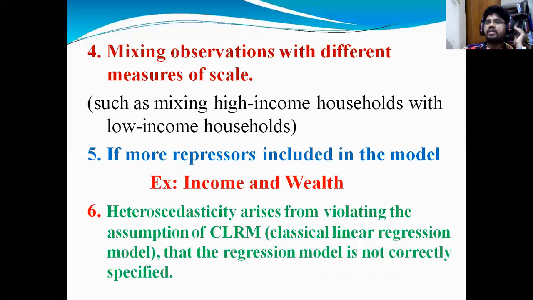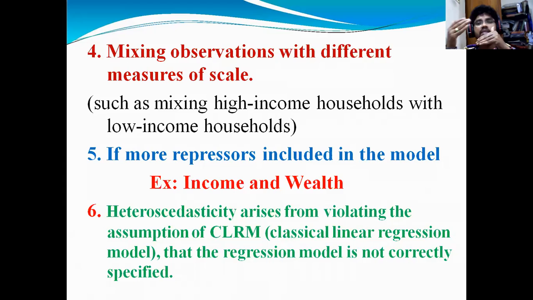Then the fourth one: mixing observations with different measures of scale. For example, when you mix observations with different measures of scale, such as high income households with lower income households. The best example is rich and poor. For example, in order to estimate the consumption level of Hyderabad people, in Hyderabad there are rich people and poor people.